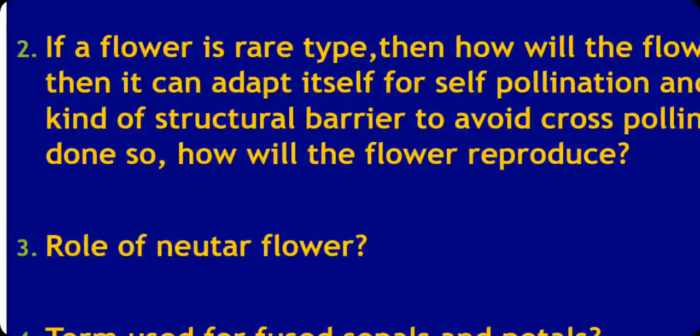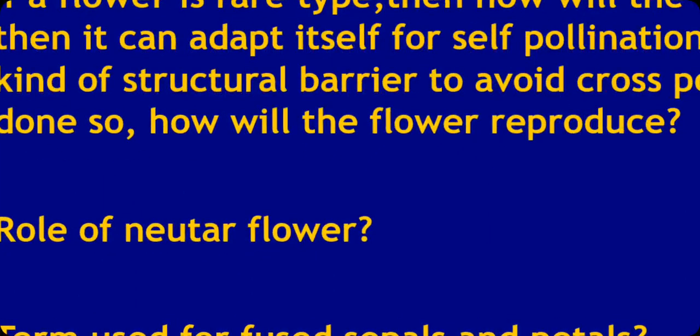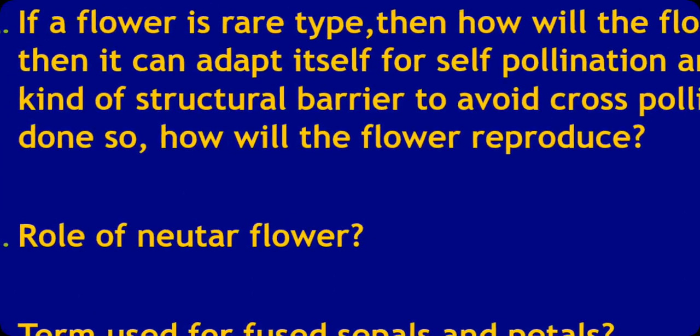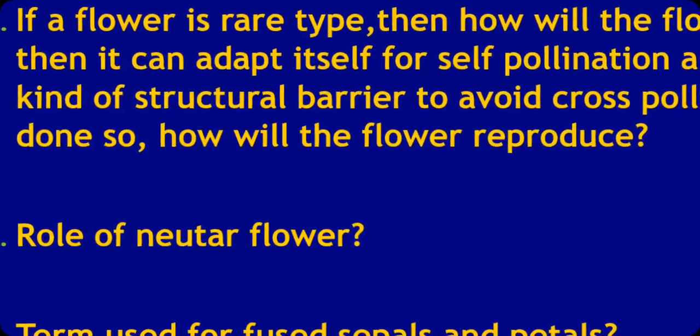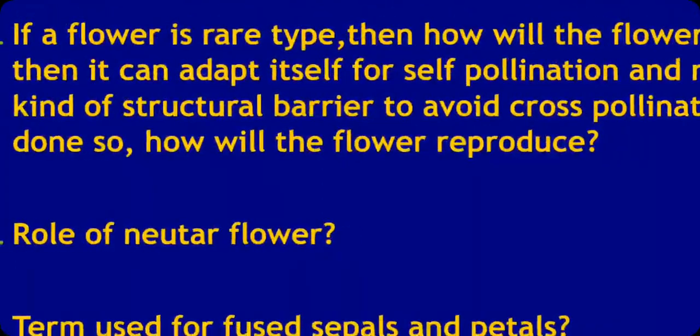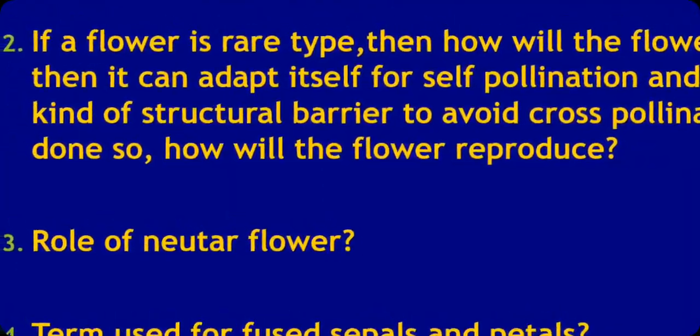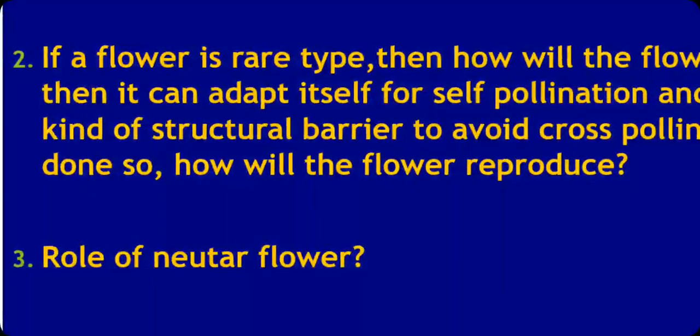Neuter flower is one type of flower, besides staminate and pistillate. Staminate means male parts are present. Pistillate means pistils are present, the female parts. But another category is the neuter flower. A neuter flower does not have stamen and pistil. It means male and female parts are not there. If it is not so, then it is called a neuter flower.